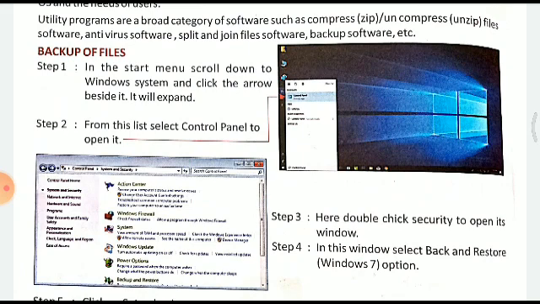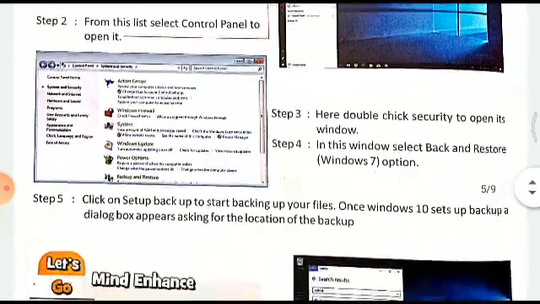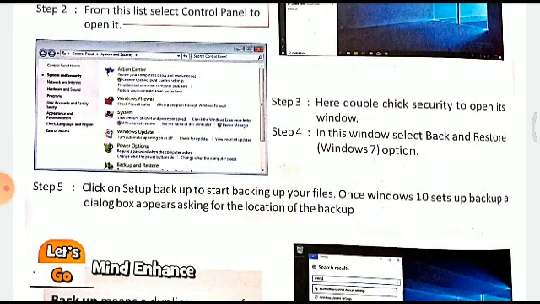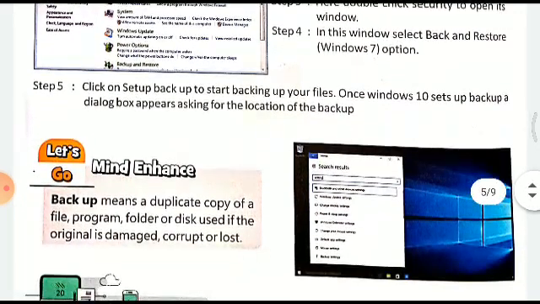From the list, select Control Panel and open it. Here, double click the security to open its window. In this window, select Back and Restore. Click on the setup backup to start backing up of your files. Once Windows 10 sets up backup, a dialog box appears asking for the location of the backup.